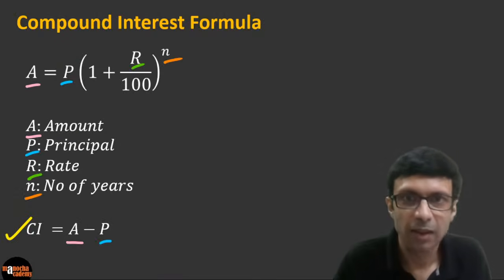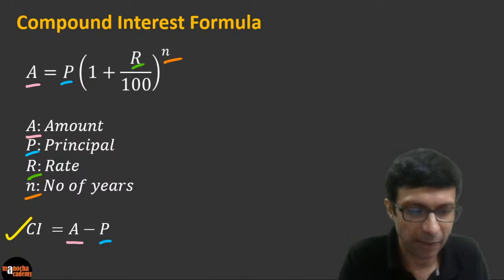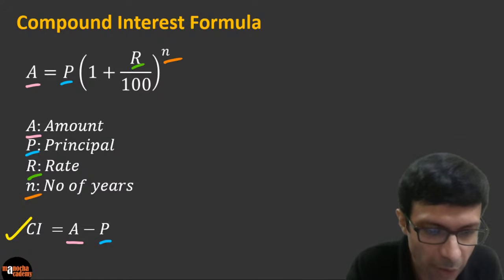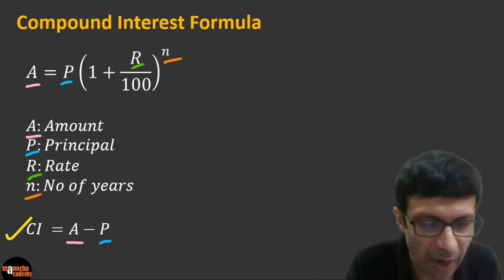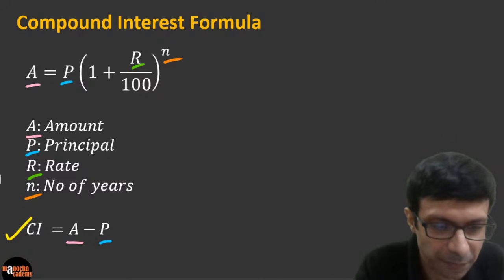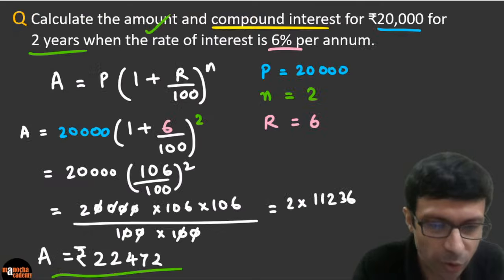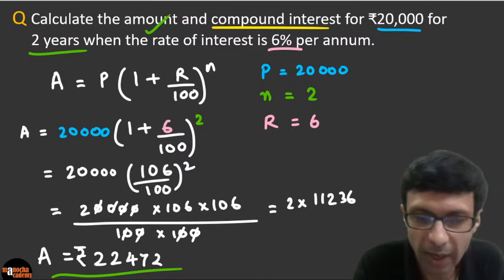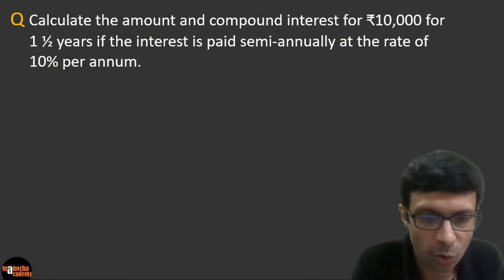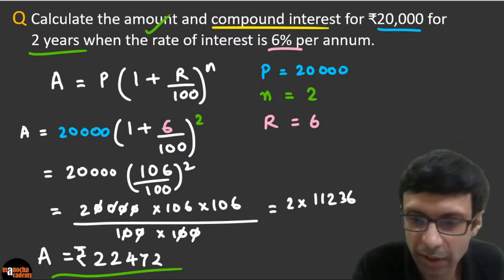Remember this formula? CI is A minus P. Okay. So all you have to do, guys, here is to subtract. Is that clear? So that's all you need to do here. You just need to subtract these amounts. So please do that here, guys. So we're going to basically subtract the amounts here.